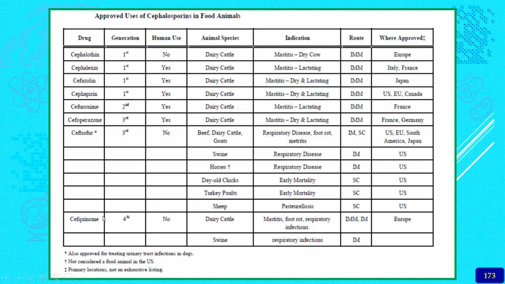Whereas the other agent, cefquinome, is a fourth generation cephalosporin. It is not used in human beings, but it is indicated in dairy cattle, and it is very effective in mastitis, foot rot, and respiratory tract infection. Of course, it is approved in Europe. So these are the approved countries. Of course, ceftriaxone and other drugs are also approved in India.